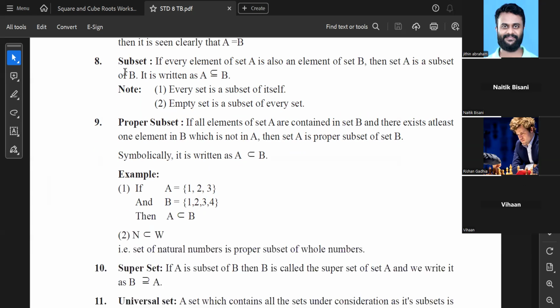Now the next type of set is called a subset. If every element of set A is also an element of set B, then set A is a subset of set B. It is written as, थोड़ा capital C, ऐसा direct ऐसा C नहीं लिखता.